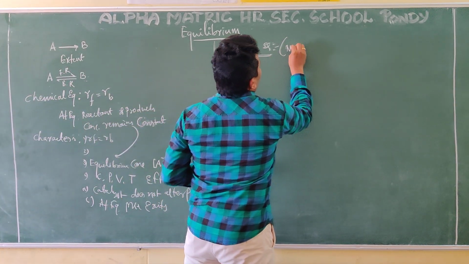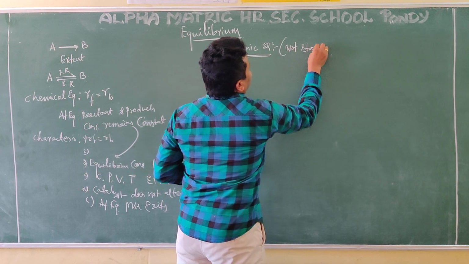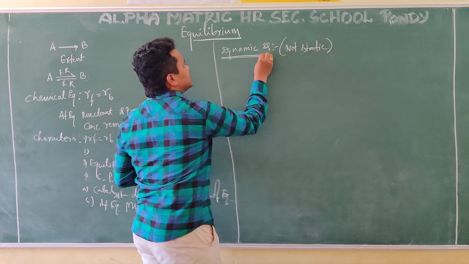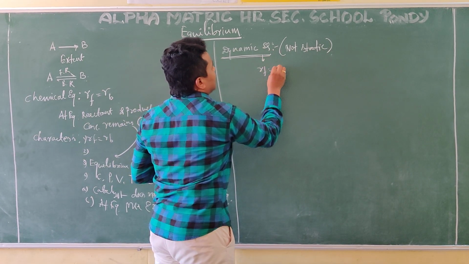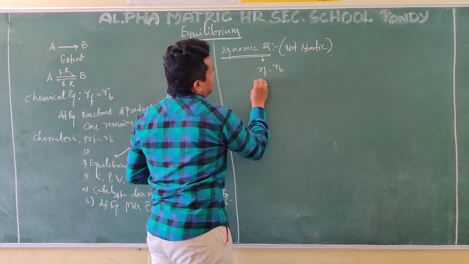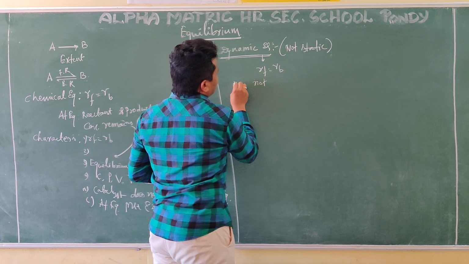It is not static in nature. Not a static equilibrium. Why are you saying dynamic equilibrium? Because the rate of forward reaction is equal to the rate of backward reaction. The reaction is not stopping here.